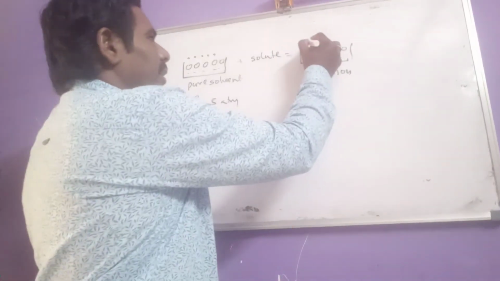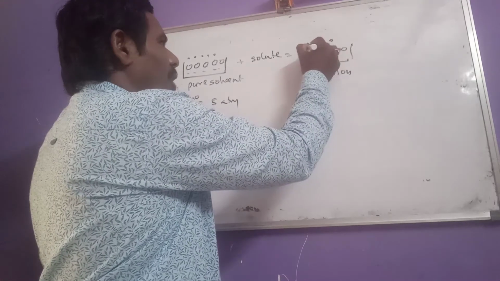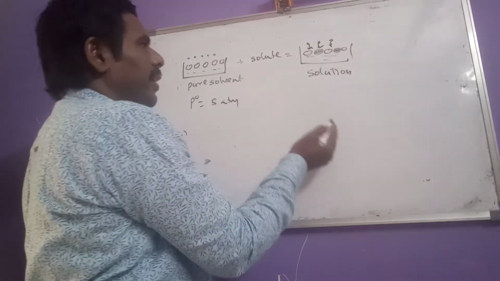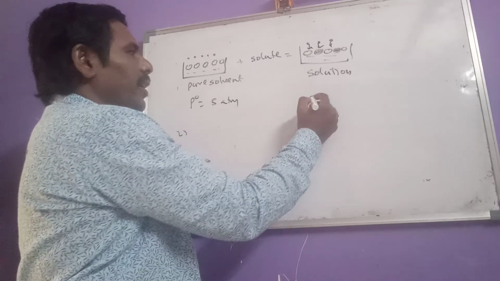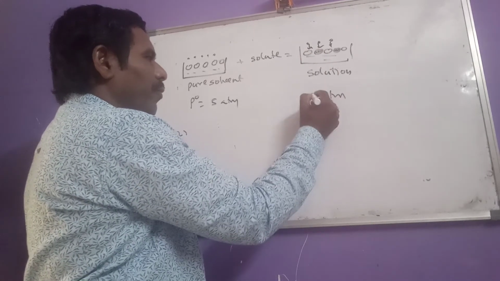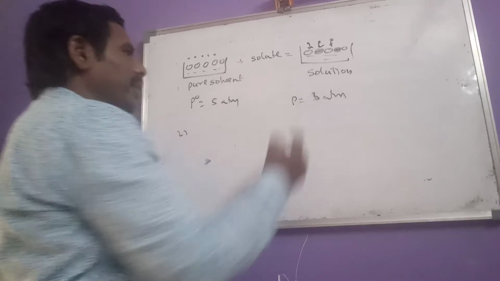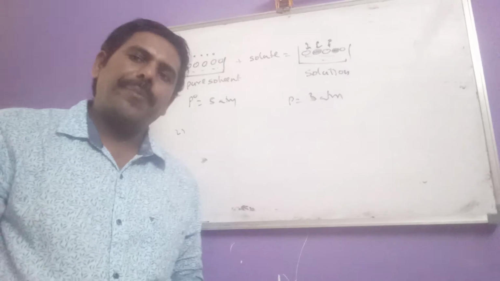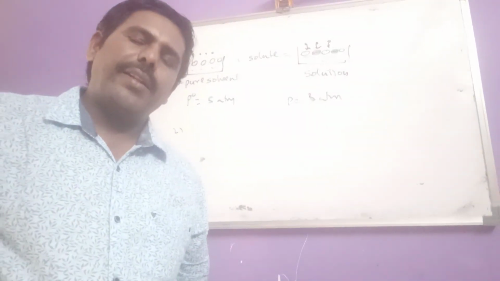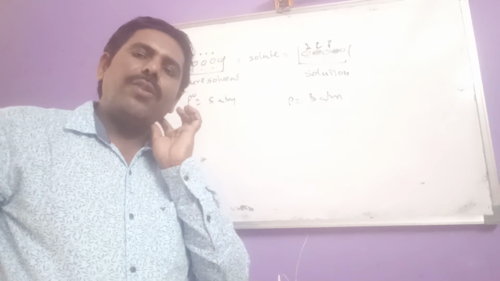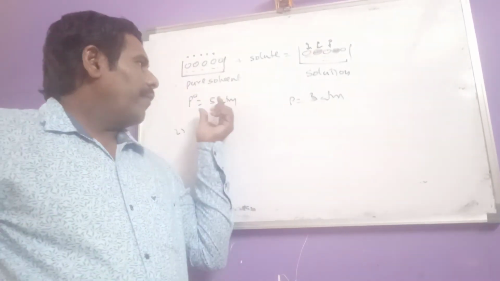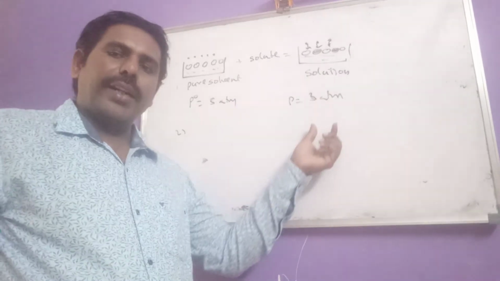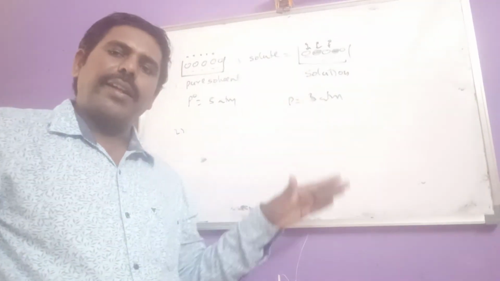So as 3 vapor molecules are there, the total pressure we expect is 3 atmosphere. By adding a non-volatile solute, the vapor pressure of the liquid decreased.